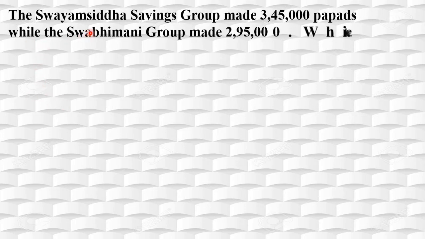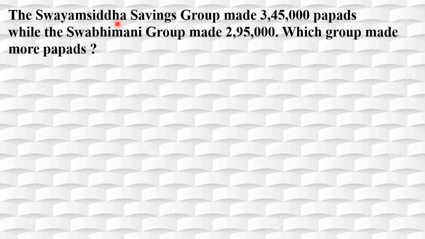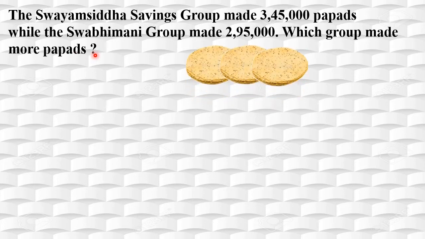Here, the Swayam Siddha Savings Group made 3,45,000 papads, while the Swabhimani Group made 2,95,000 papads. Which group made more papads? You know the meaning of papad, right?